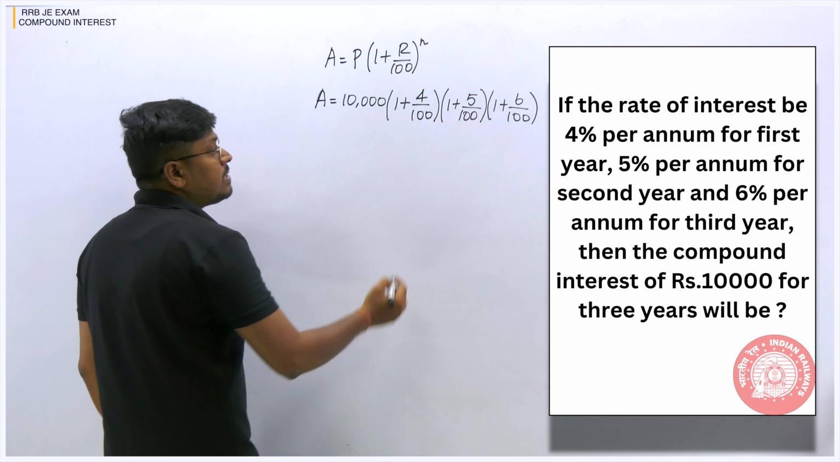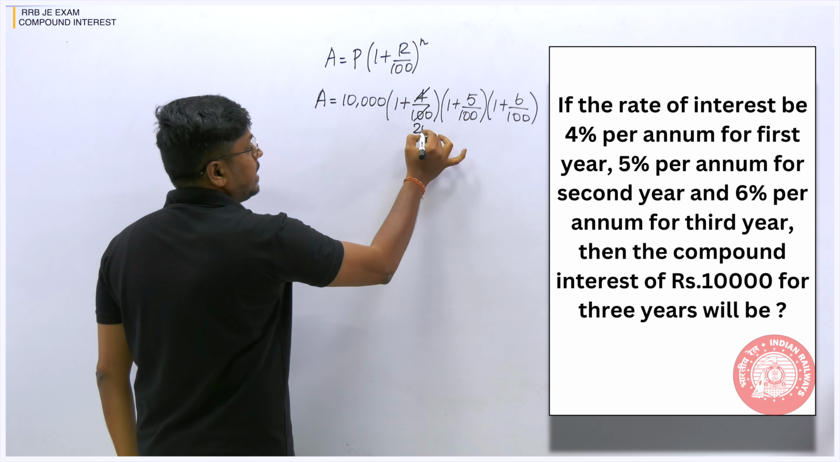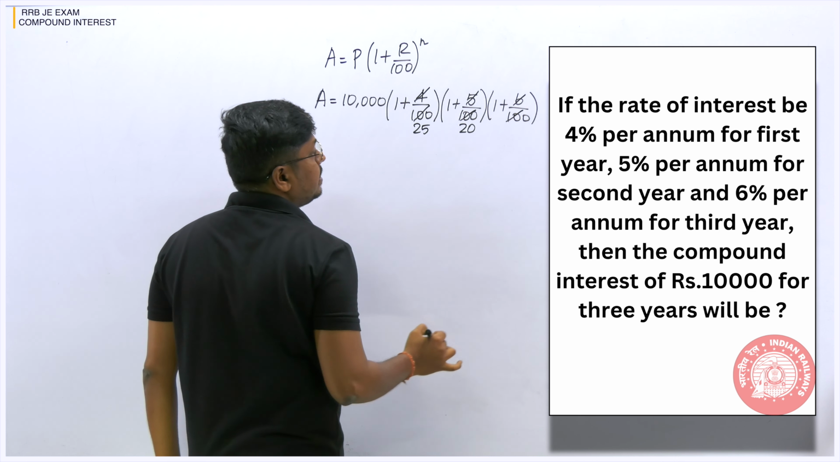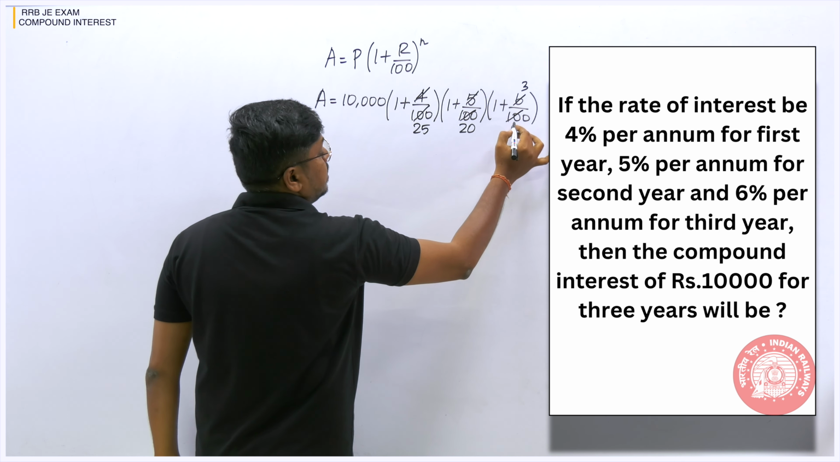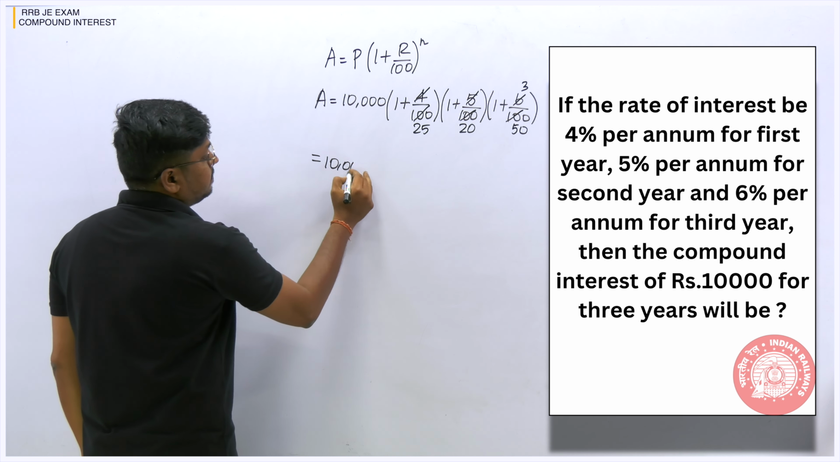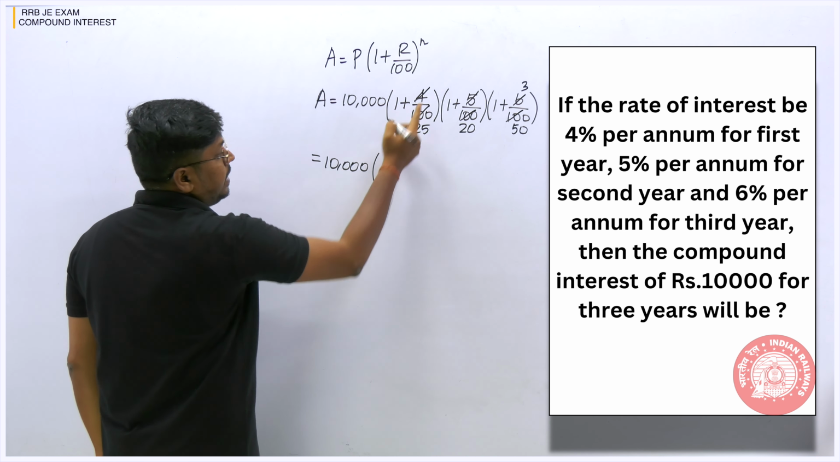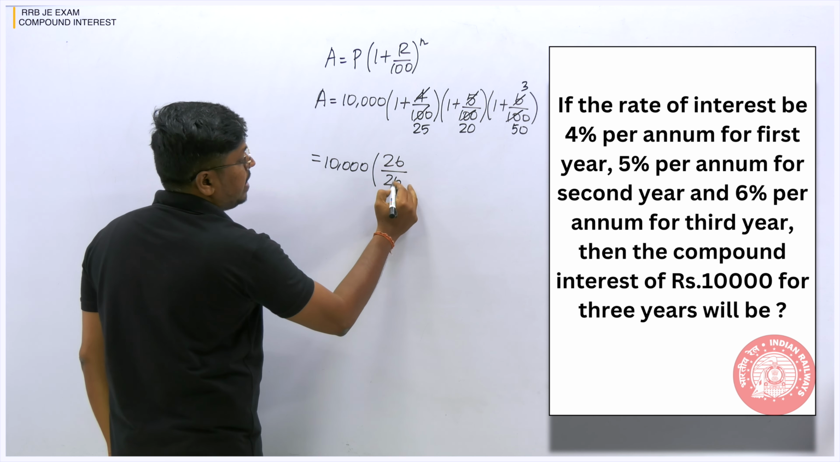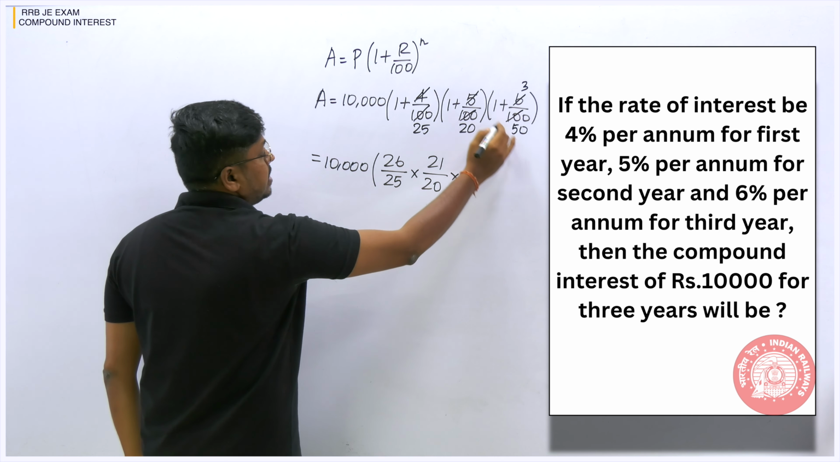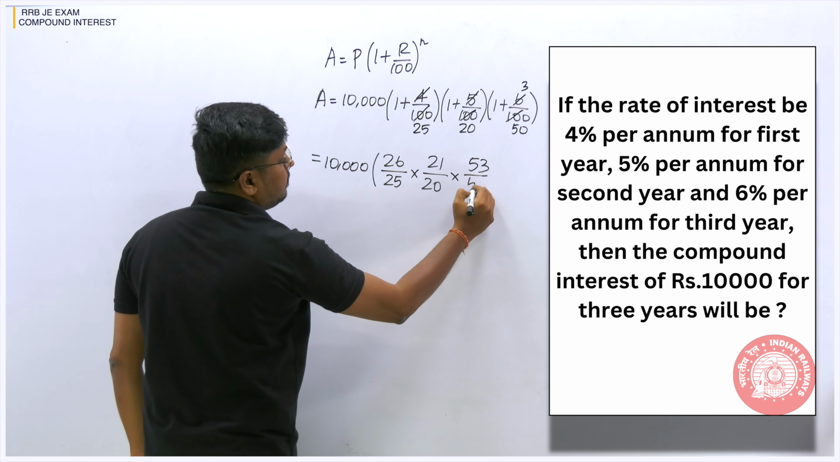So now try to cancel it. This will be 25 times. So this will be 20 times. So when you cancel it on the 2 table, 3 times, 3 2s are 6, this will be 50. So now 10,000, 26 divided by 25, 21 divided by 20, and this will be 53 divided by 50, right?